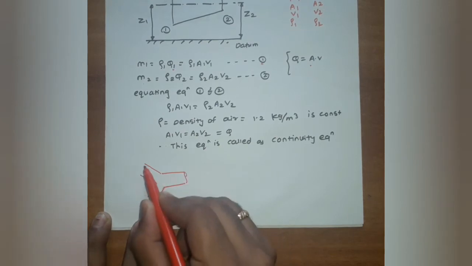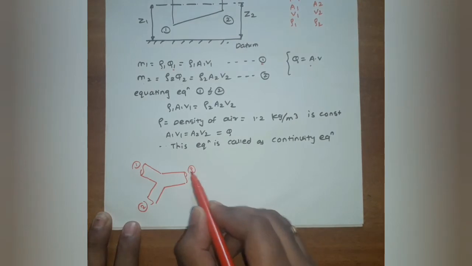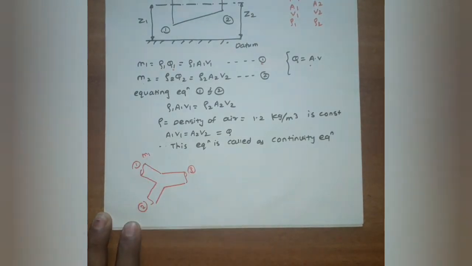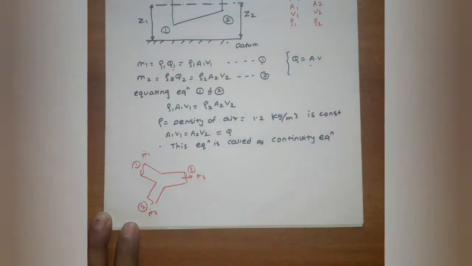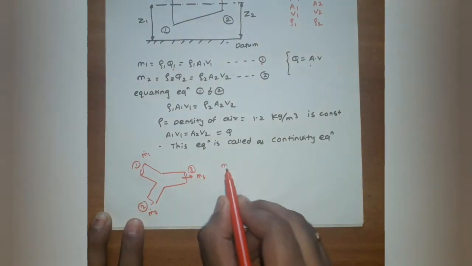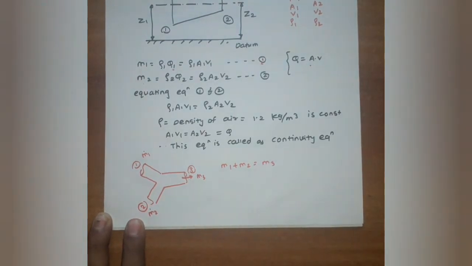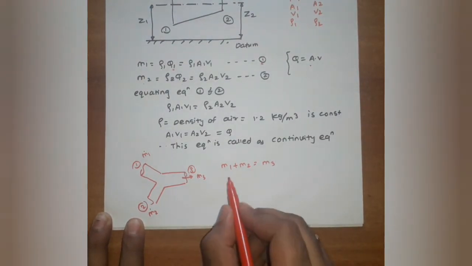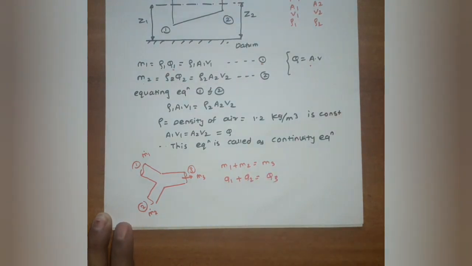Consider this type of section. It is section 1, section 2 and section 3. The M1 dot quantity of air enters through section 1, and the M2 dot amount of air enters through section 2, and we get condition 3, which is M3 dot. So from the continuity equation we can write M1 plus M2 is equal to M3, or we can also write Q1 plus Q2 is equal to Q3.